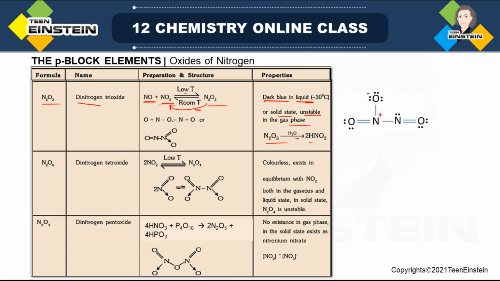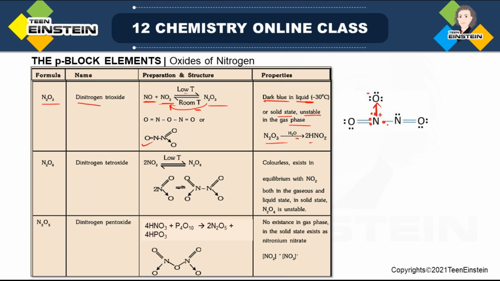Now look at the structure. Here, two types of structure are given, though this is the main structure. There is presence of an N-N bond. You can see the picture here. So this bond is basically a coordinate bond. Nitrogen is using 2 electrons on the left hand side, oxygen 1 electron, and on the right hand side nitrogen has 2 electrons remaining out of 5 valence electrons. So these 2 electrons are used up because it has donated them to oxygen. So this bond is coordinate, and here we have the presence of an N-N bond.